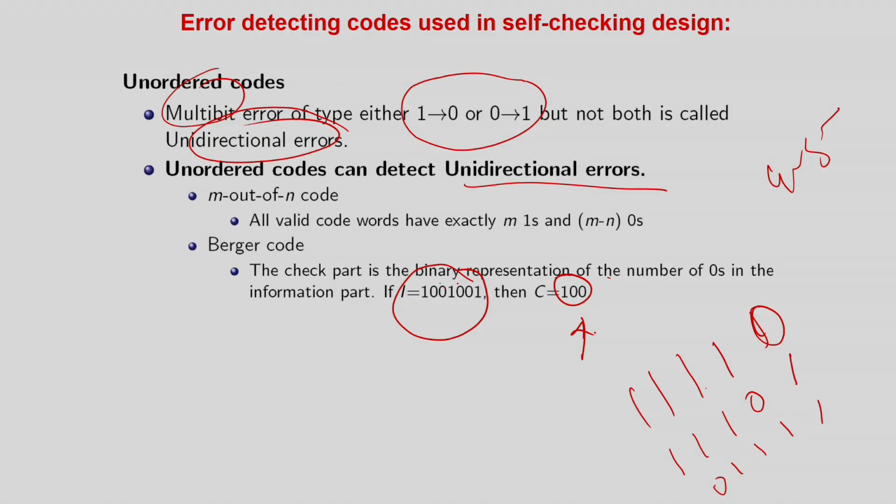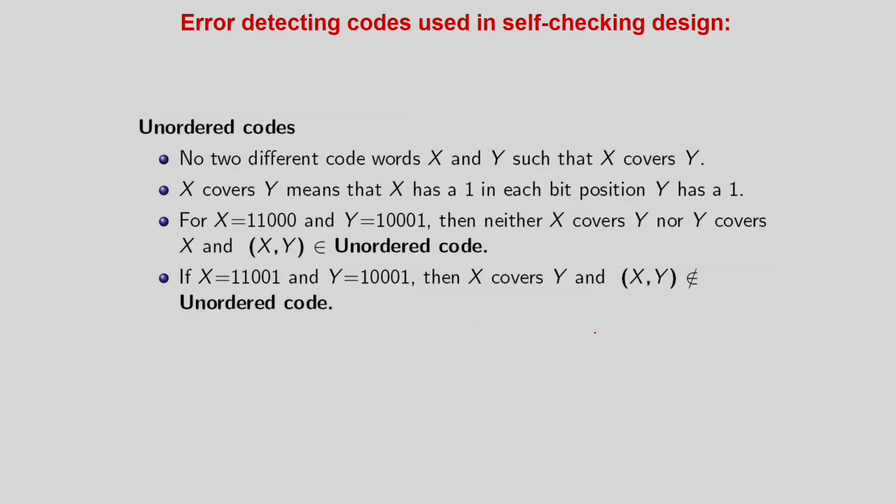But still, can we try to do something about multi-bit unidirectional errors? So in that case, we are trying to focus on a new type of coding theory which is called unordered codes. We will see the definition, but before that we are telling you about two coding styles: one is Berger and one is m out of n code. So I think you just remember this, and we will go to the next slide.